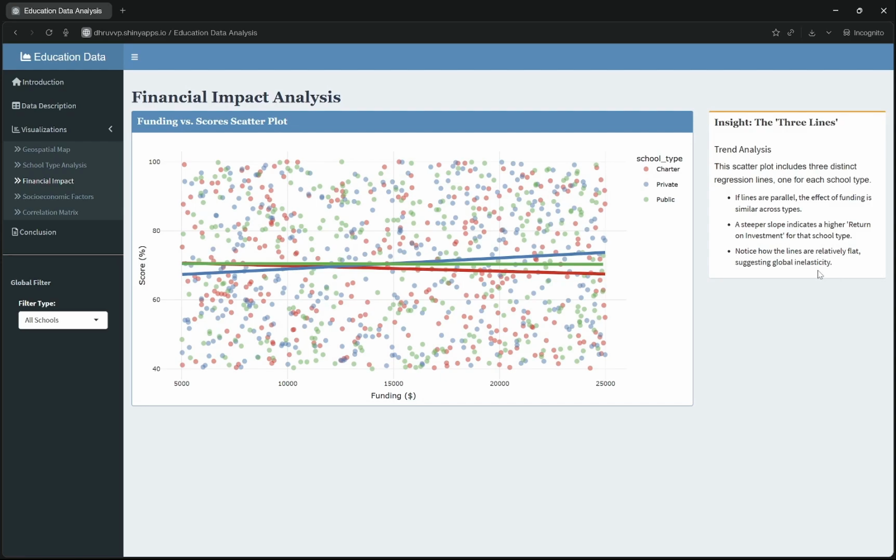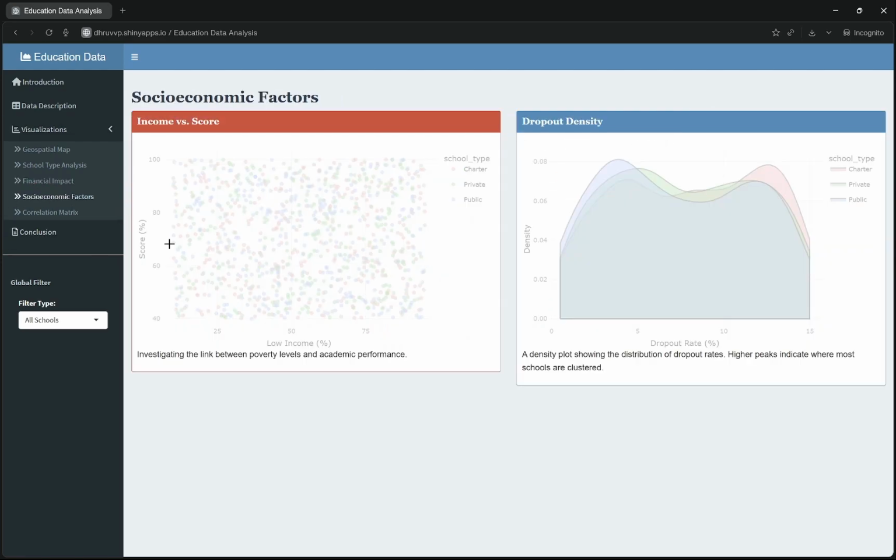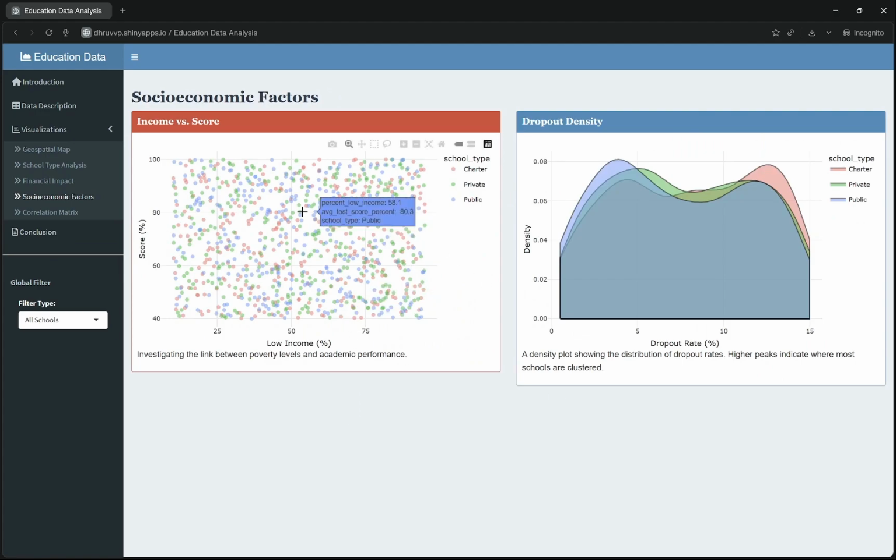In the socio-economic factors tab, we look at external factors. On the left, the income versus score scatter plot investigates the link between poverty level and performance. Surprisingly, the data shows a high degree of variance, meaning some schools succeed despite socio-economic headwinds. On the right, the dropout density plot visualizes where dropout rates cluster. The peaks indicate the most common dropout rates across the different school types.